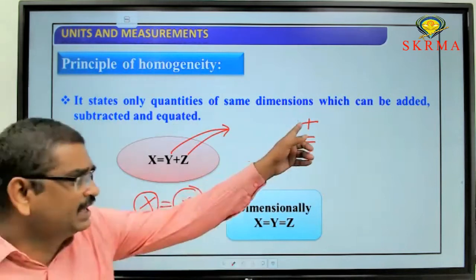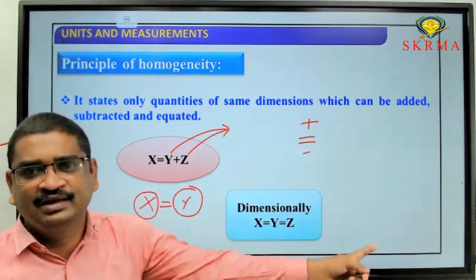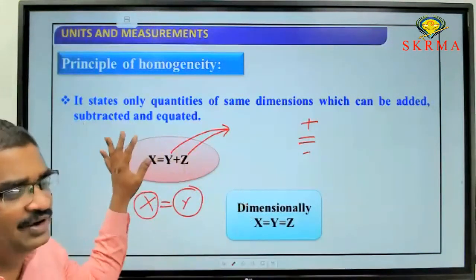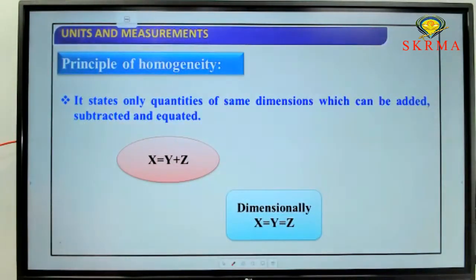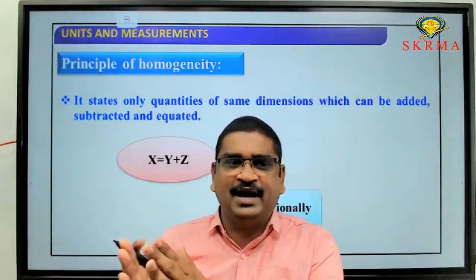If you want to add, equate, or subtract one from the other, then they should have the same dimensional formula. That is the principle of homogeneity. So what is the principle of homogeneity? According to the principle of homogeneity, if you want to add two physical quantities, they should possess the same dimensional formula.